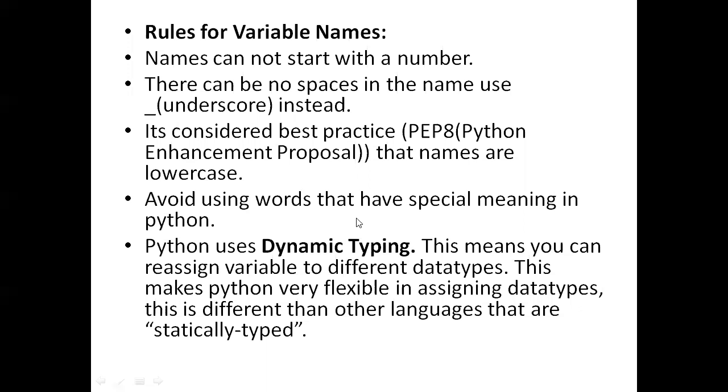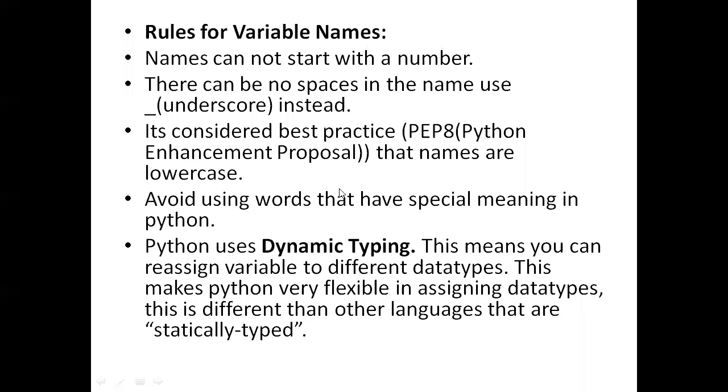For example, in C programming, printf is there. Like in Python, we have the print method. You are not supposed to use the variable name print. And we also have if, while, for; these are special keywords. So at the time of defining a variable, you are not supposed to use those types of special words. So those are the rules for variables.